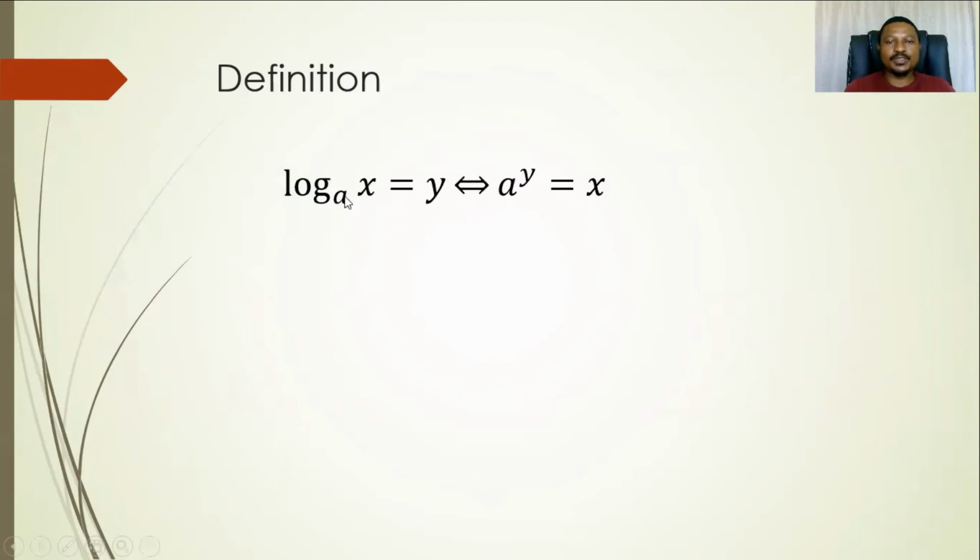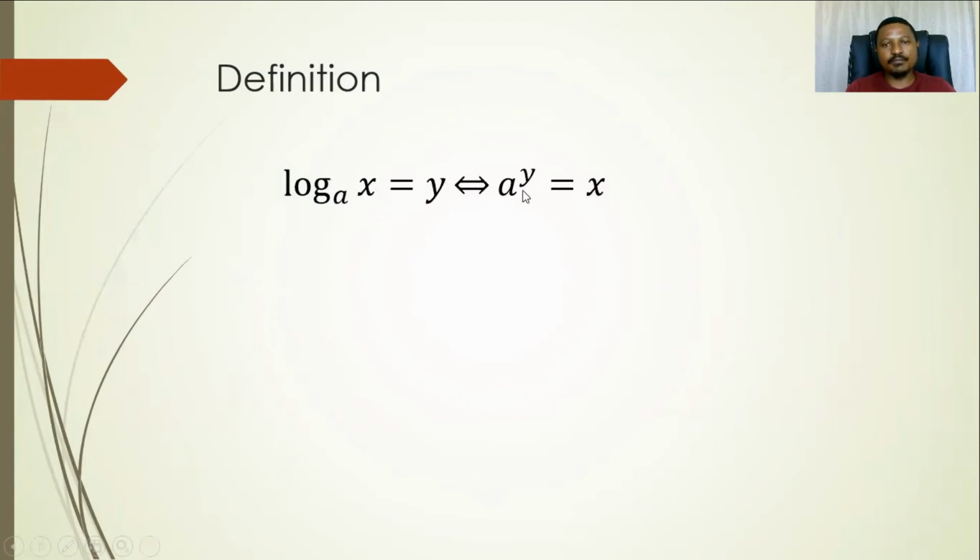Most of the time when I'm explaining this switch between these two, if your equation is in logarithmic form, then the easiest way of doing this is to take a to this side and push y upwards. You can see there you have a to the y equals x, and then x is left as the subject of the formula. So that is the easy way of switching between the two.